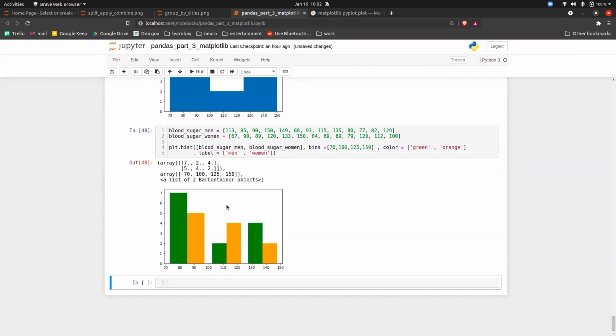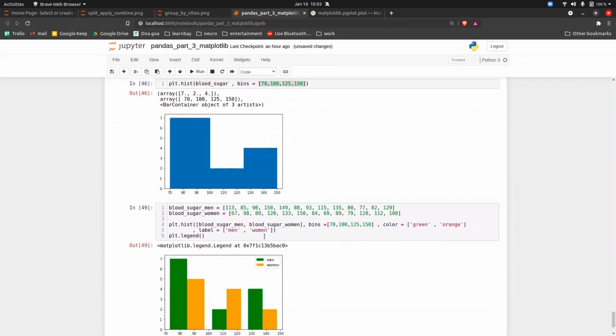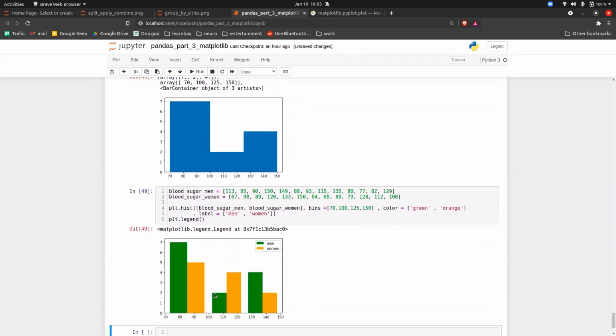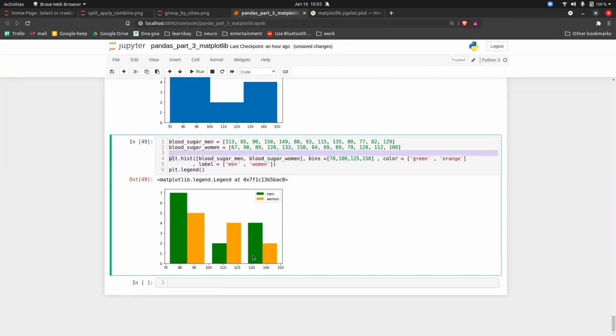Now, as you can see here, basically this histogram is plotted between 2 categories now. So plt.legend. The green one is for men and the orange one is for women. Now you can do a comparison of how many people are in the diabetic range, how many are in the pre-diabetic range, and how many are in the normal range. You can compare between the two genders and come to a conclusion very easily. So this is how you can plot two histograms just to compare which one is better, which one is not better.